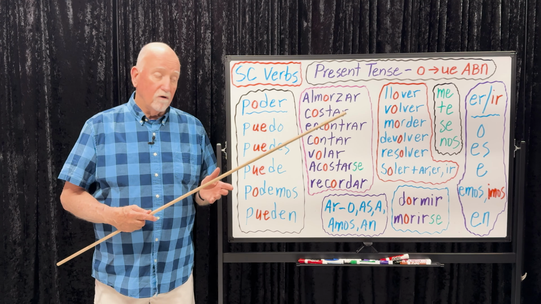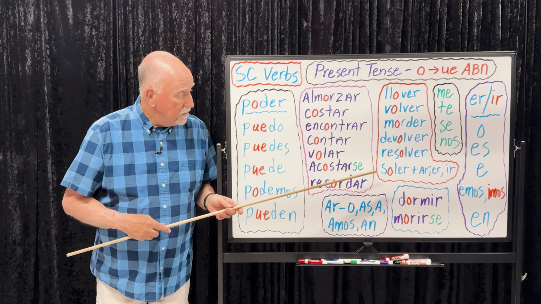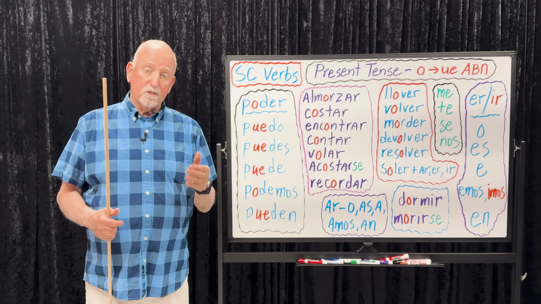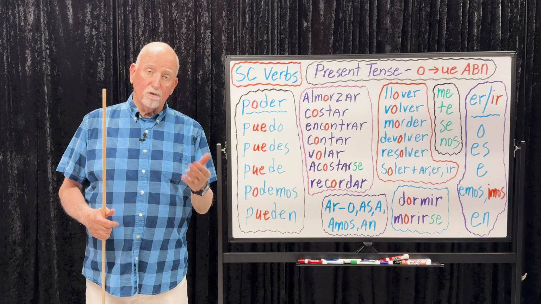Resolver, solve. And soler plus infinitive means to tend to do something. Like we tend to go to church on Sundays. Solemos ir a la iglesia los domingos. Let's take a look at two IR verbs. Dormir is to sleep, and morirse is to die. Now notice all of these red O's are telling you that they are going to change to UE in all forms except the nosotros form as exampled here.